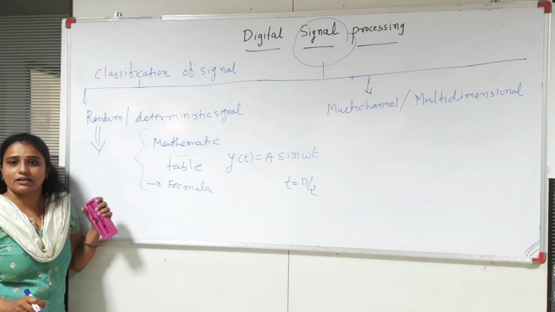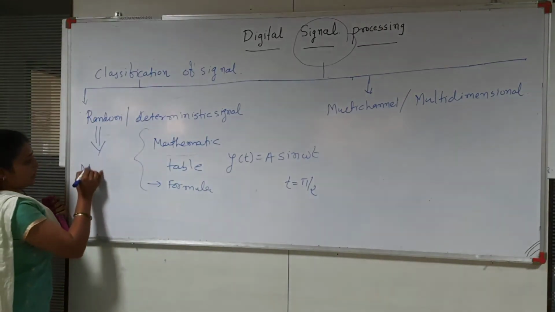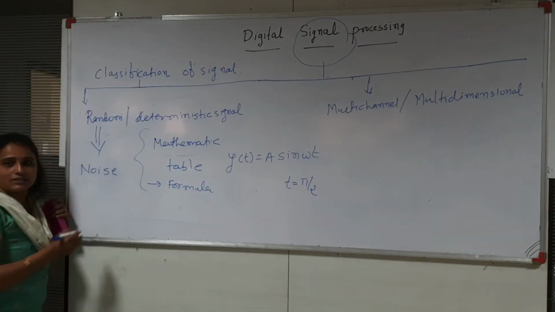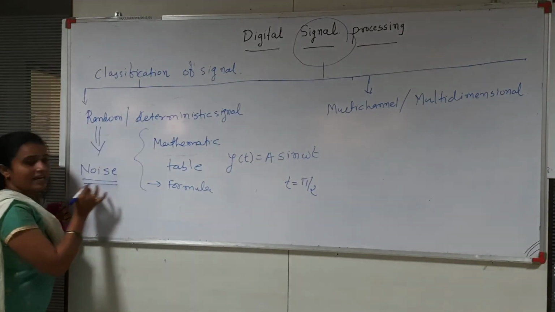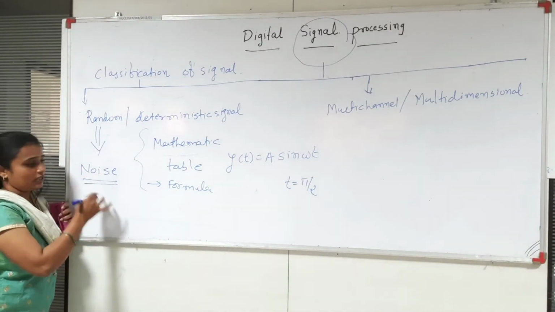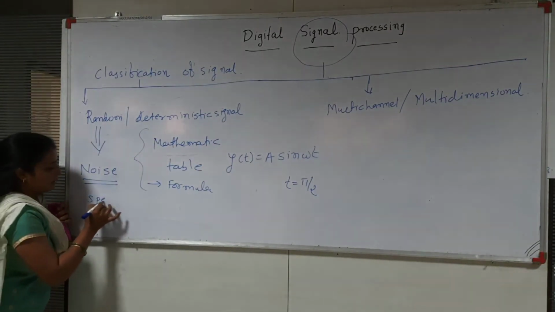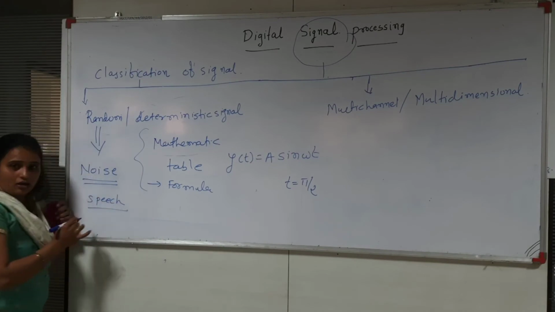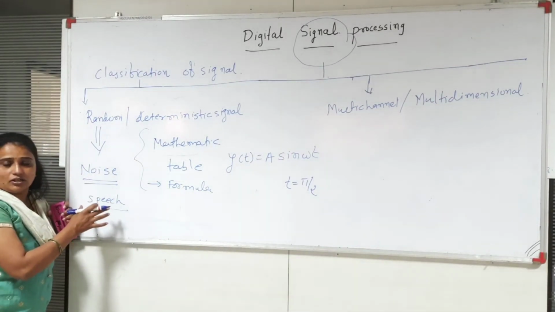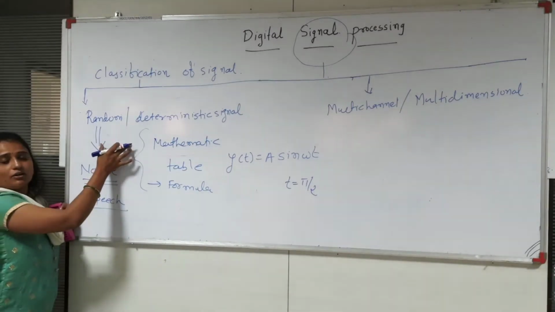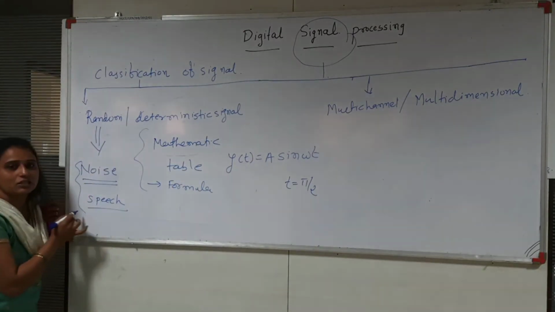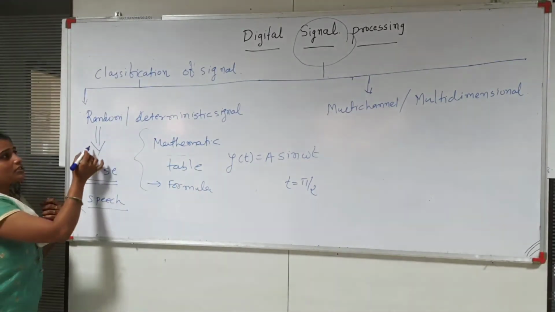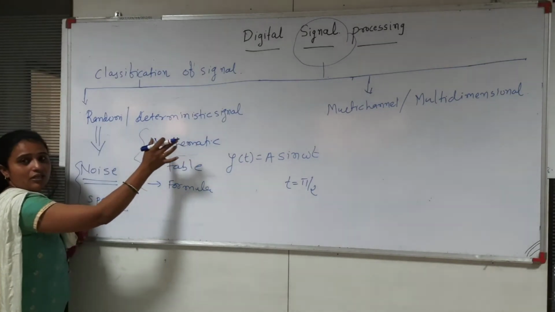Suppose I am taking one example, that is the noise signal. We cannot write any equation for the noise signal. In the same way, we cannot write an equation for the speech signal. So these are known as random signals, meaning there is a probability in the information. So this is the random signal and the deterministic signal.